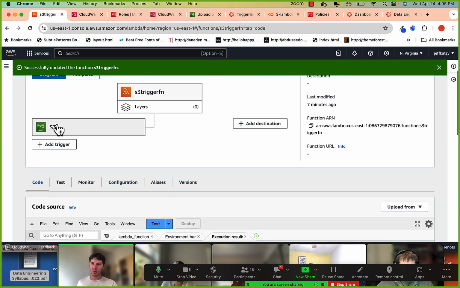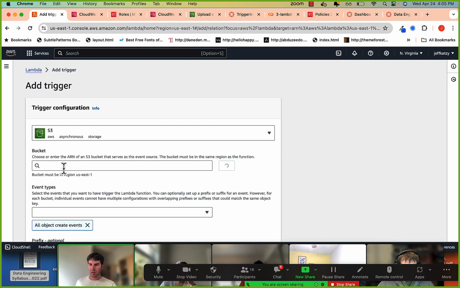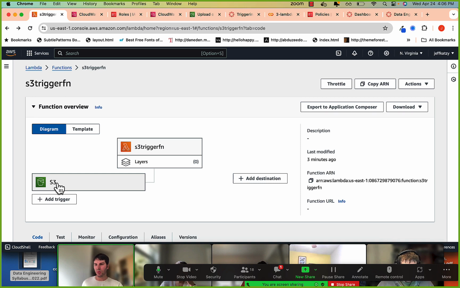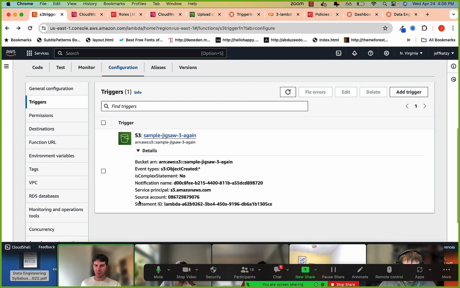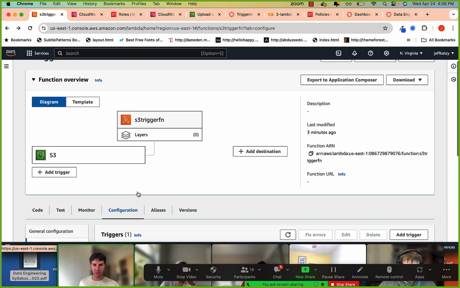Or what we did was, in this case, we also set up an S3 trigger, so that every time we upload something to S3, that is the event that will call my Lambda function. The way we did that was by clicking add trigger, selecting the source as S3. Then from here, we chose our bucket, and we said what we want to actually trigger it, the object create events, etc. So that's what we did.